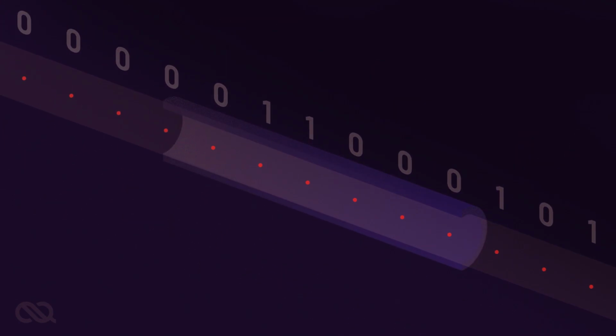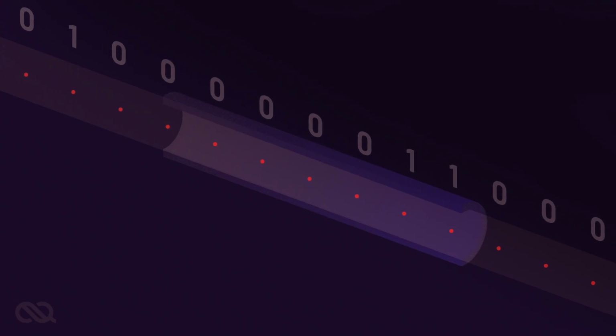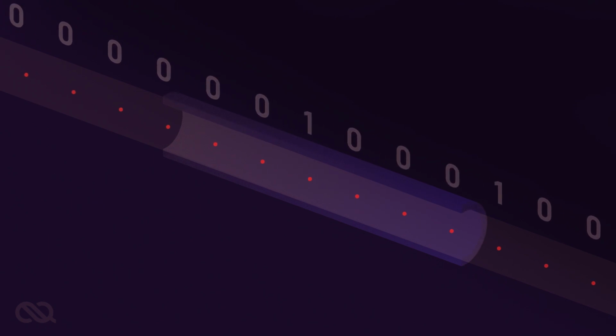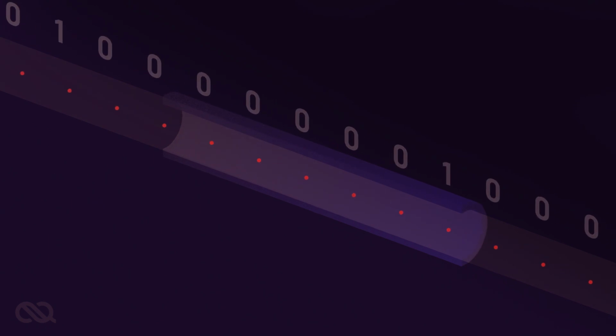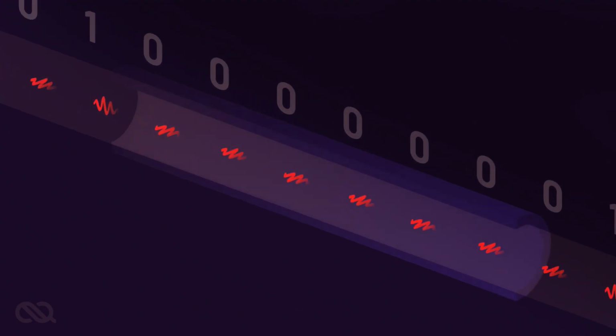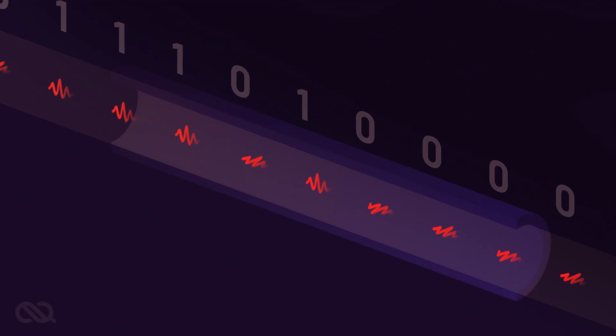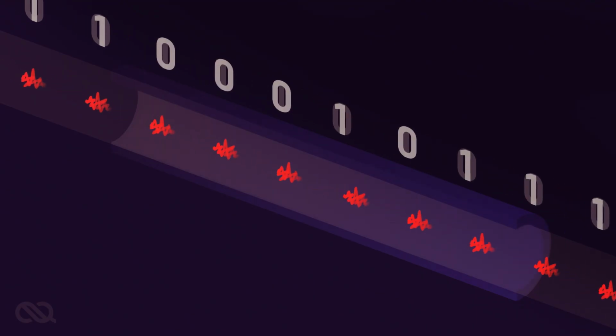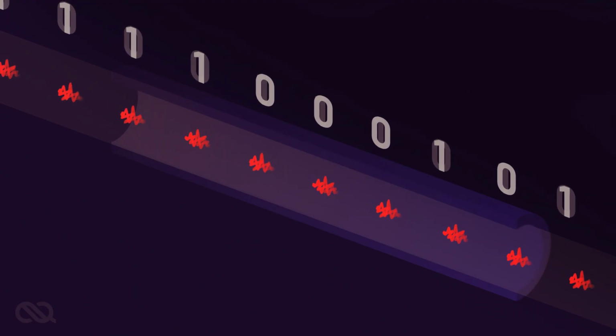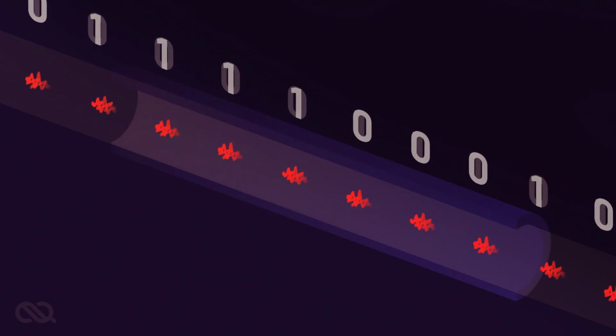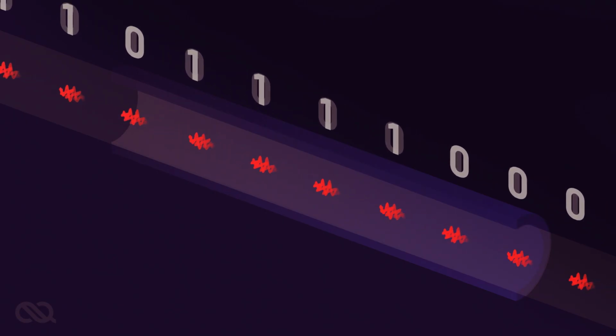The next generation of communications technologies are aiming to leverage the quantum nature of light. In these protocols, instead of transmitting billions of photons, we instead send one photon at a time. Here, the zeros and ones are encoded in the quantum state of the particle, such as its polarization state. This is known as quantum communication. Using the quantum properties of photons like superposition and entanglement, quantum communication can achieve goals nearly impossible for digital networks.